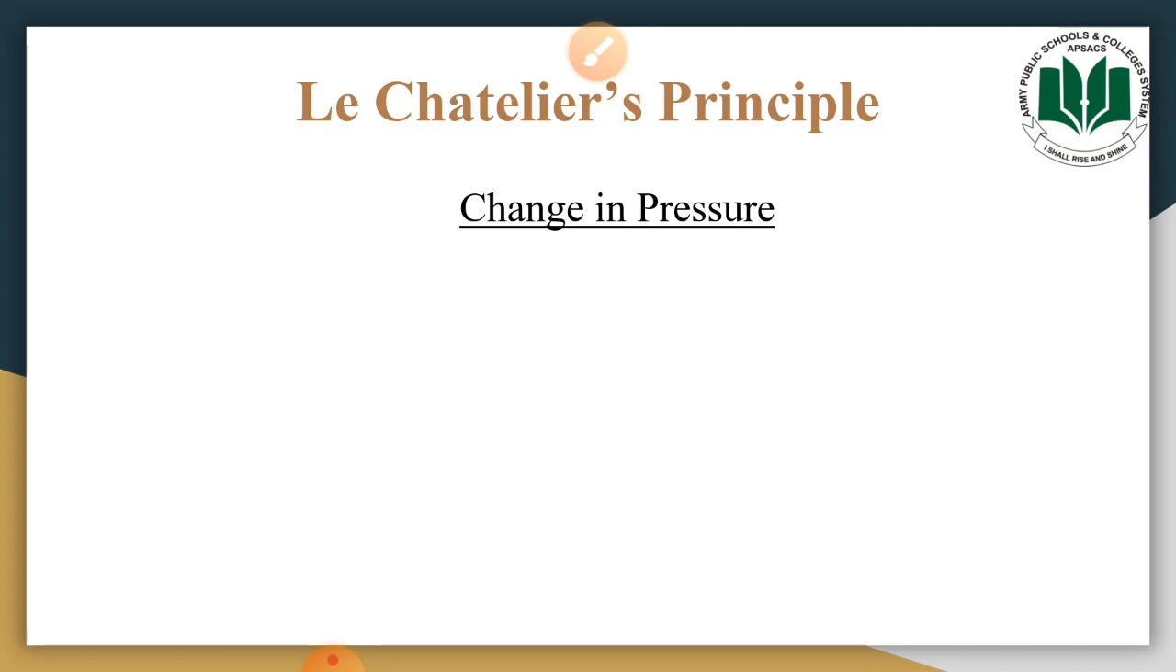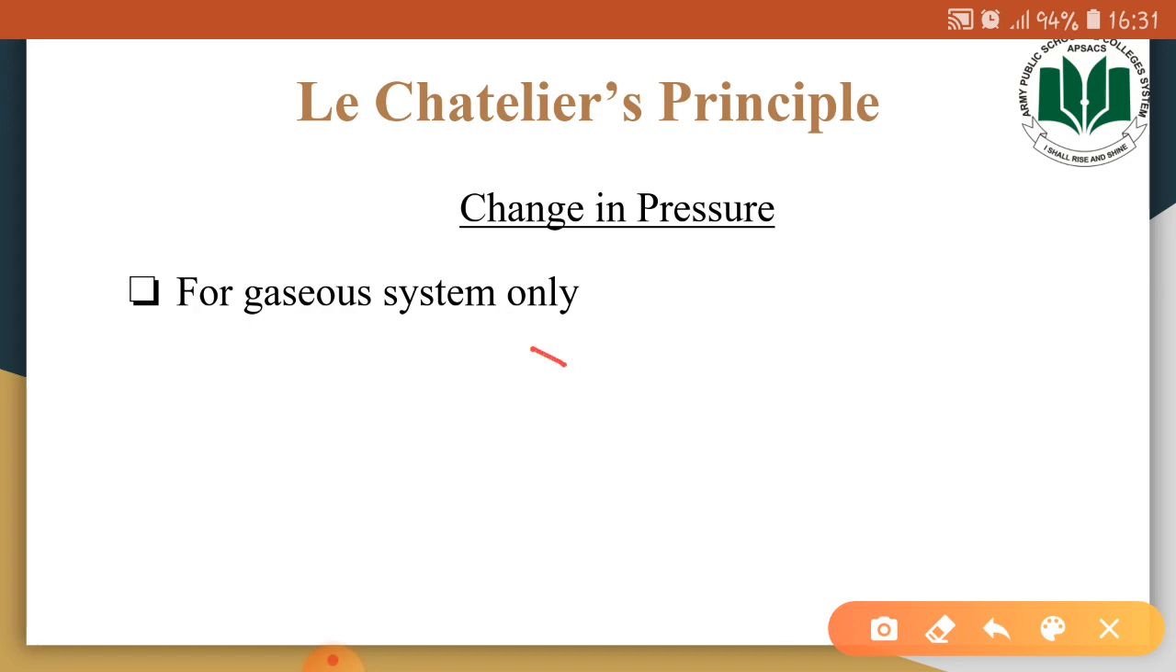Now we are discussing another condition, that is the change in pressure. By changing the pressure, we can also allow the equilibrium position to move either in the forward direction or in the reverse direction. Before moving forward, let us see under what conditions this change in pressure would affect the position of equilibrium. The change in pressure would affect the position of equilibrium for gaseous systems only.